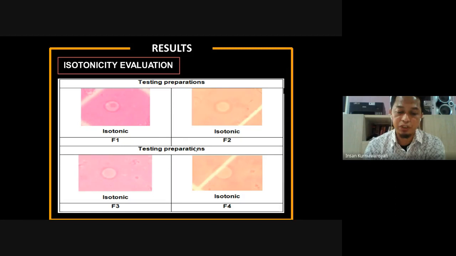After observing with a microscope, the results show that all preparations made are isotonic. The four preparations show similar results to the isotonic control solution. Therefore, it can be said that the preparations made are isotonic. And then ocular irritation.